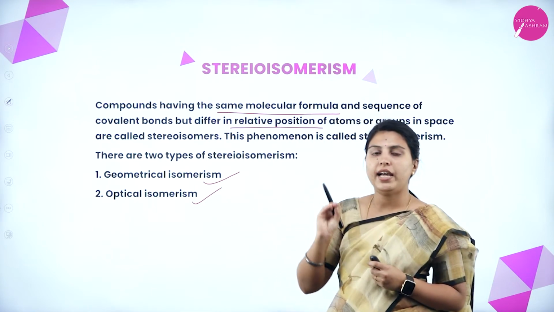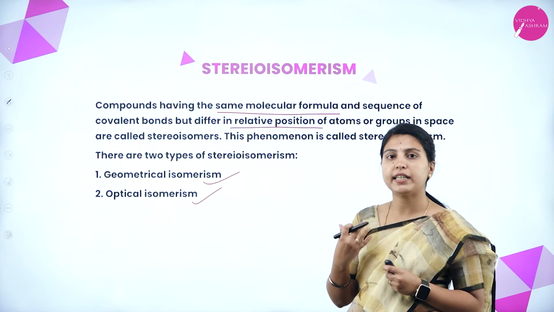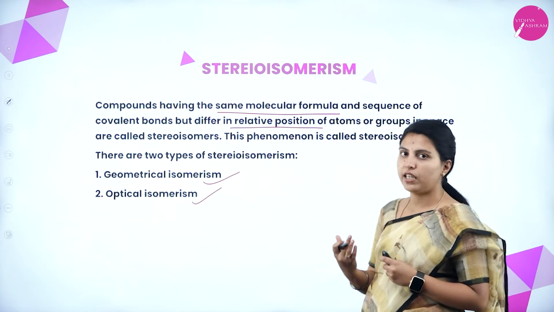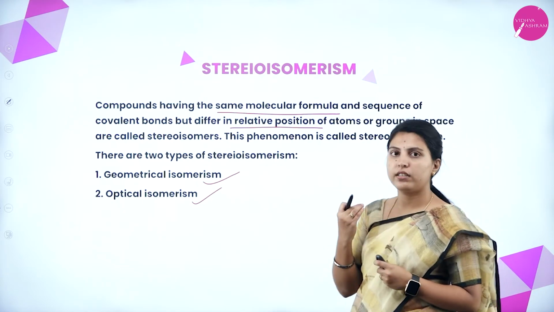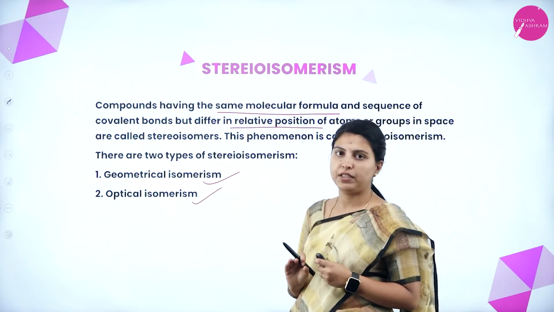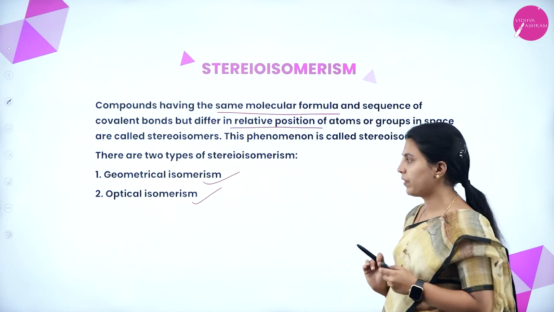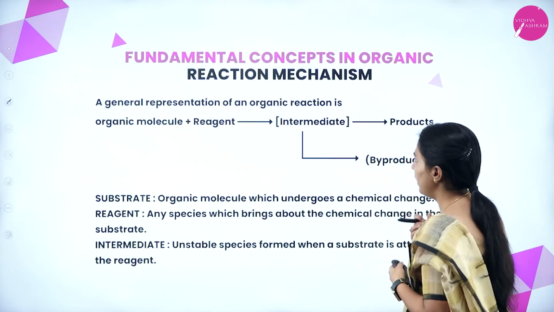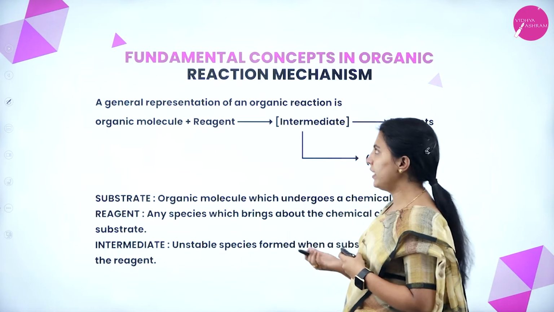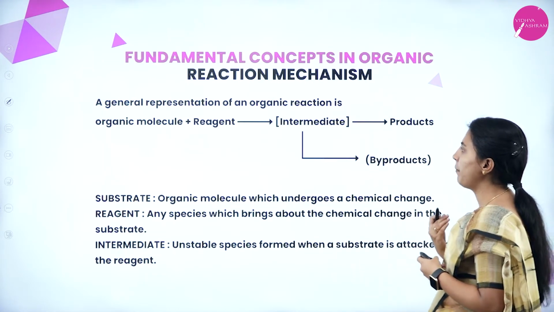But as per your syllabus, you will study stereoisomerism completely in the next year. Here you are only studying its definition and the names of its types. That is more than enough for your syllabus for class 11 or first PUC. Okay. Next, we are seeing the fundamental concepts in organic reaction mechanism.